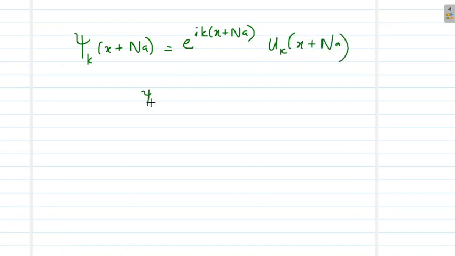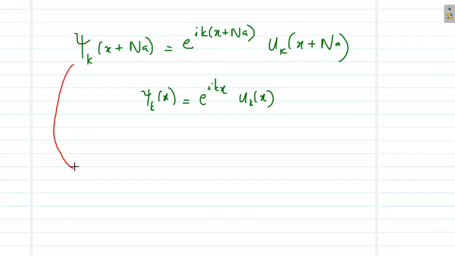Since psi k of x is e raised to ikx into uk of x, simply replace x by x plus na. It will be e raised to ik into x plus na into uk of x plus na.